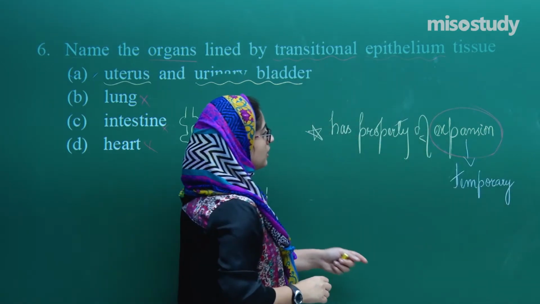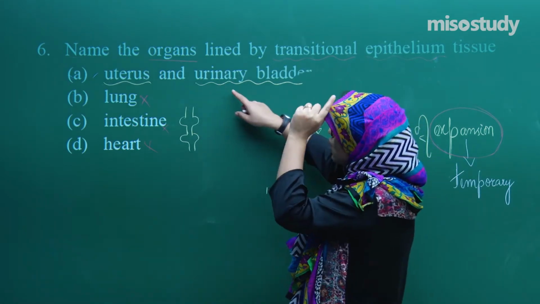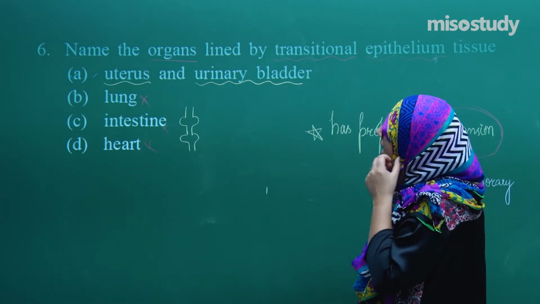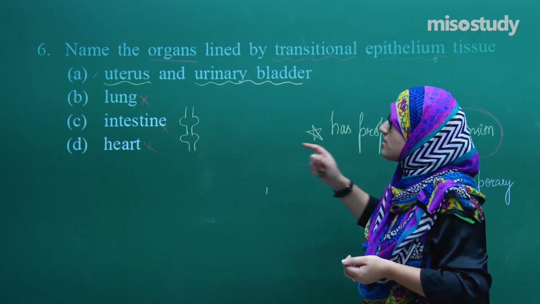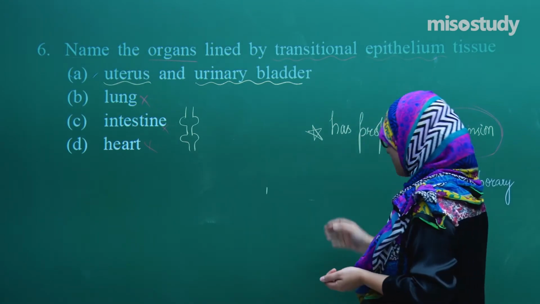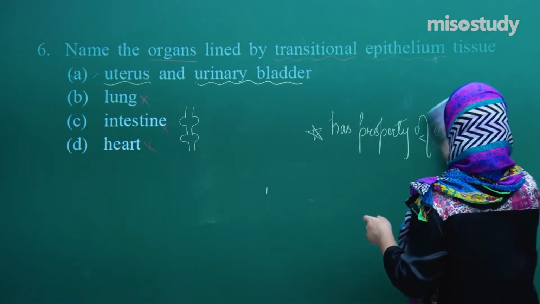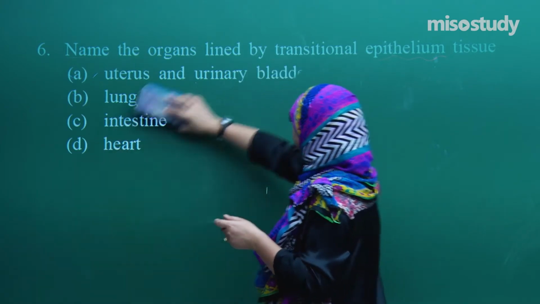This will help. Now just read these options and see which of the organs is temporarily expanded. No, no, no, yes. Isn't it so easy to remember? So this was about the transitional epithelium and the organs which are lined by this epithelium.